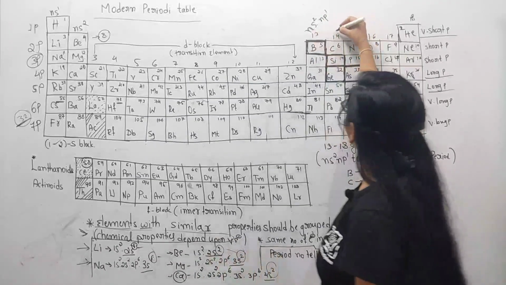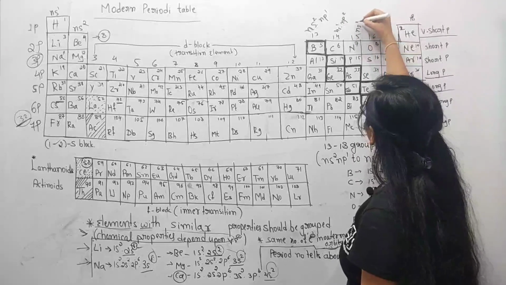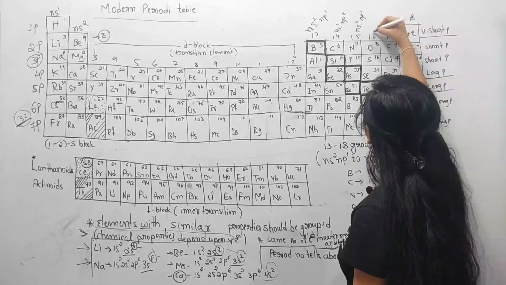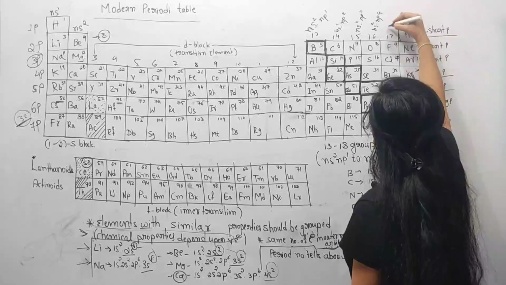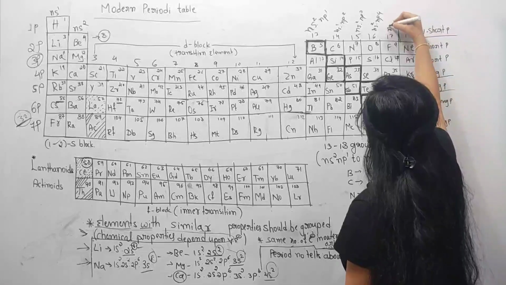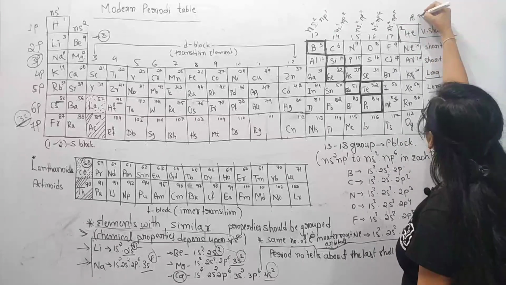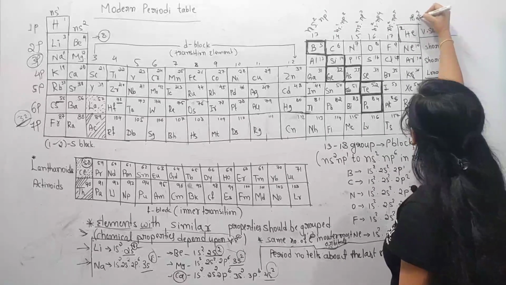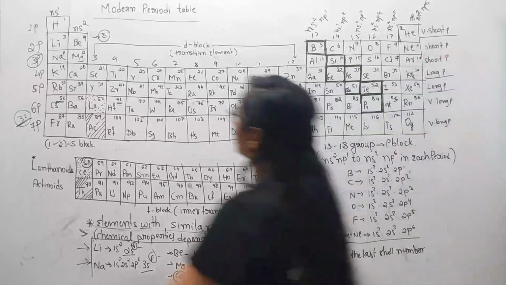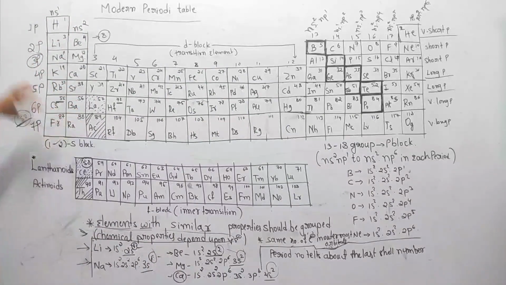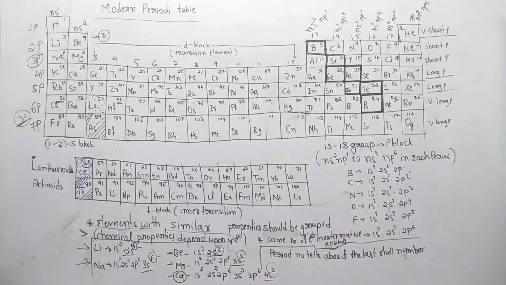And for the 14th group we have ns2 np2, then ns2 np3. And for group 16 we have ns2 np4. For the 17th group, the general electronic configuration is ns2 np5. And for the 18th group, ns2 np6. So like this, particular groups have the same number of electrons in their outermost orbital.